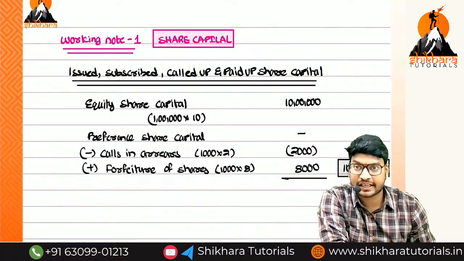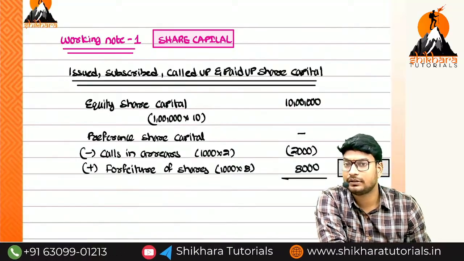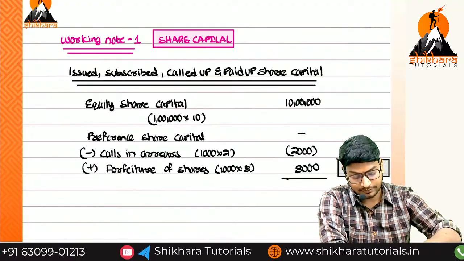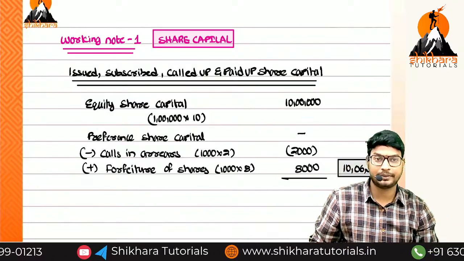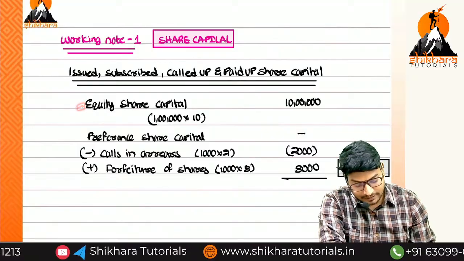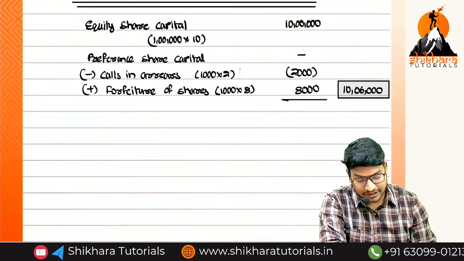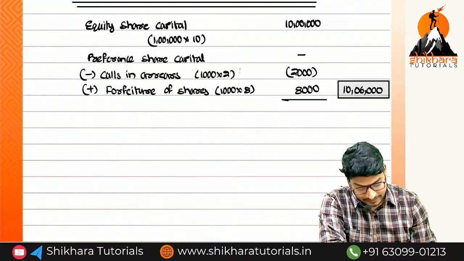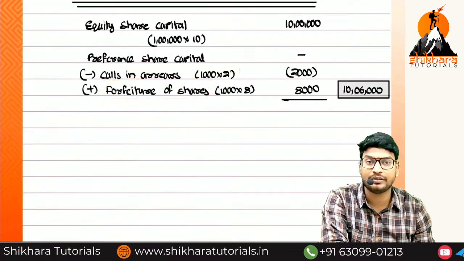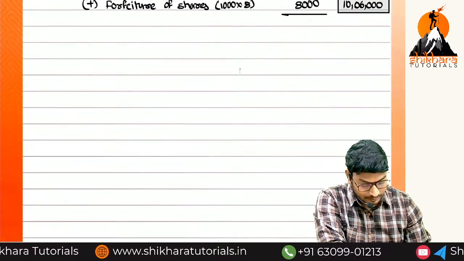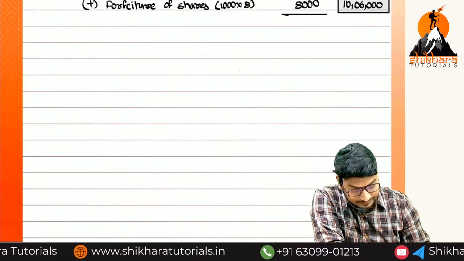And we have seen the working notes. What is working note number 1? Share capital. So we have to put the heading like issued, subscribed, called up and paid up. So equity share capital, preference share capital, we have to reduce the calls in arrears. If in case forfeiture balance is available, what do we need to do? We have to add back. So next, example number 7.